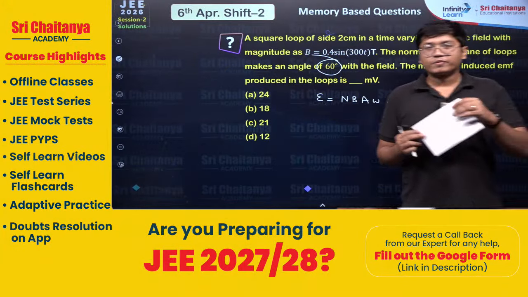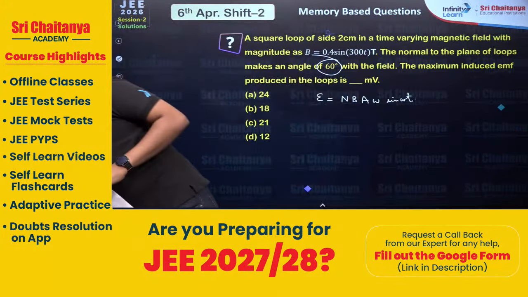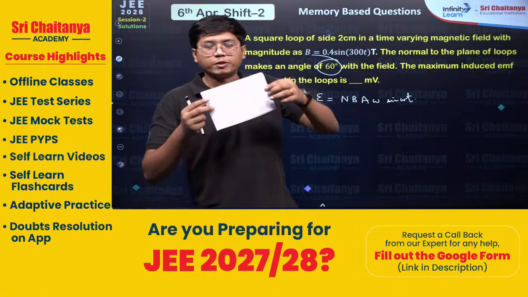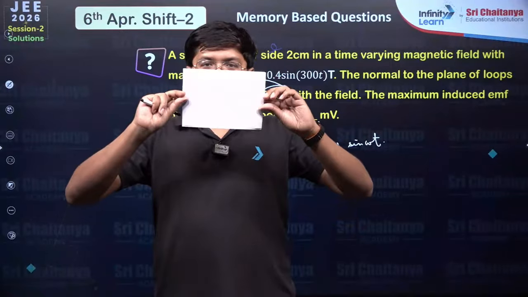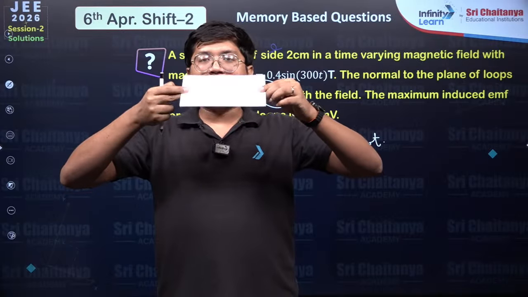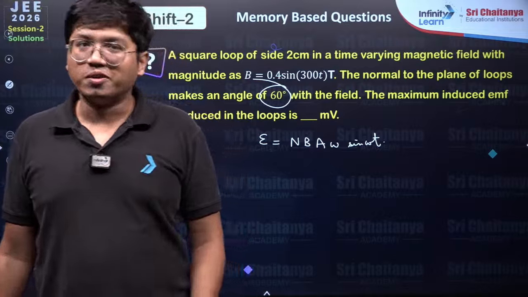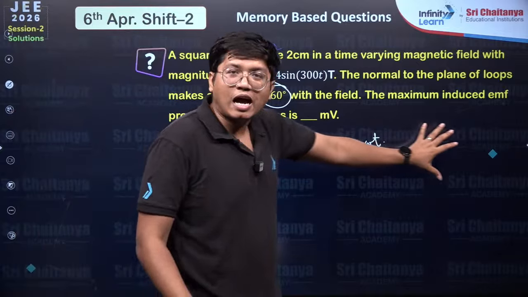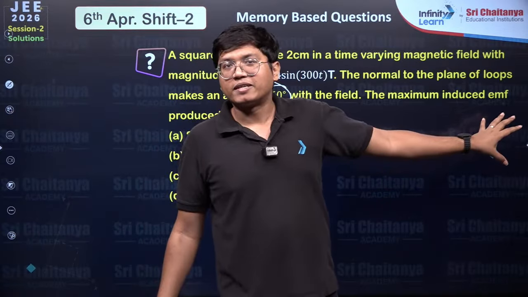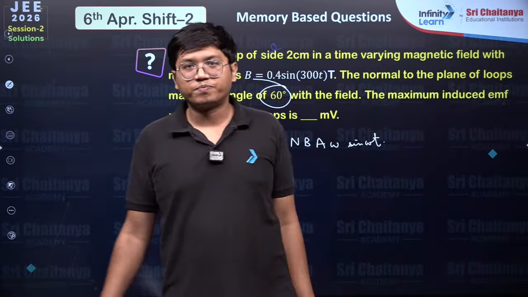So think about this as the plane of the loop, right? This is the plane of the loop. You have the magnetic field. It's not like it's turning like this and at any moment it's 60 degree, so you do NBA omega sine of 60. No. The sine omega t is out there. You have it separate. If you do sine 60, you will get it wrong.